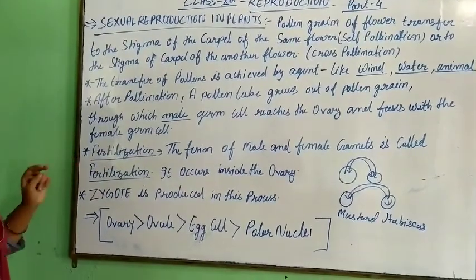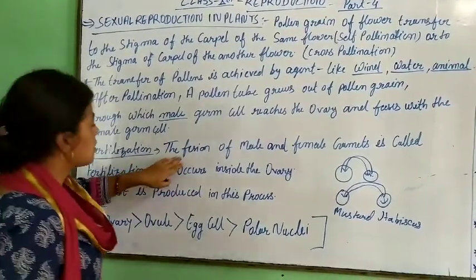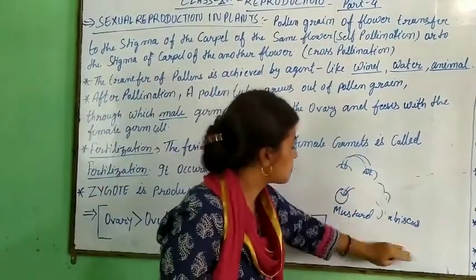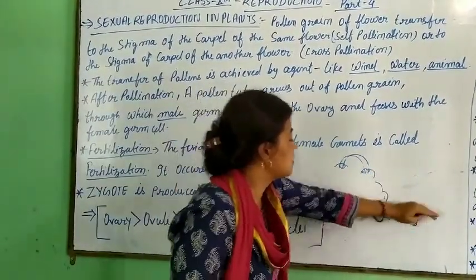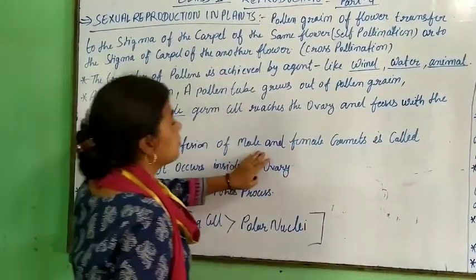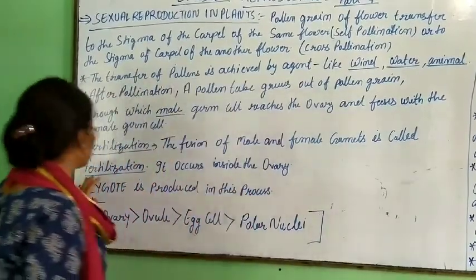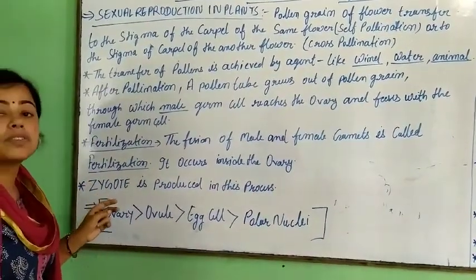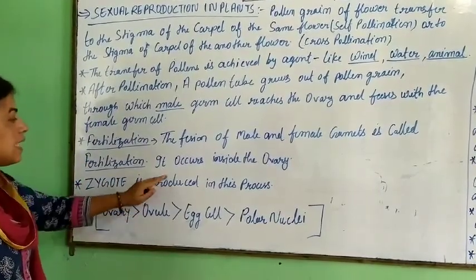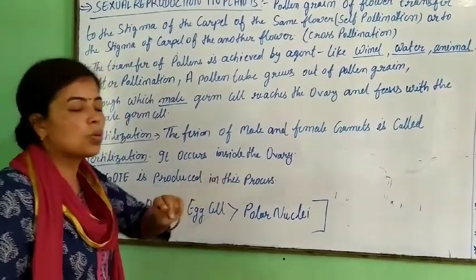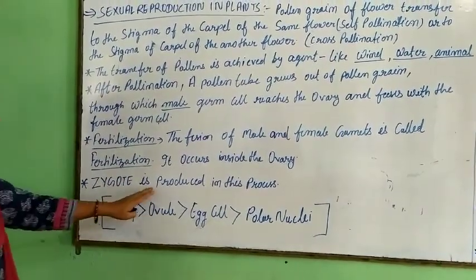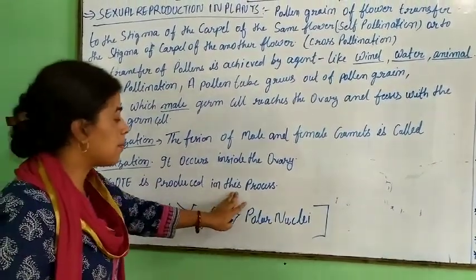Let's see fertilization. What is fertilization? The fusion of male and female gametes is called fertilization. When the male and female gametes come together, this is called fertilization. It occurs inside the ovary. Let's see what the zygote is. The zygote is the product of fertilization.